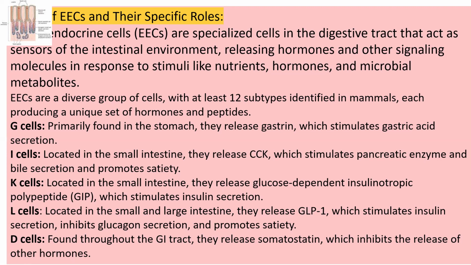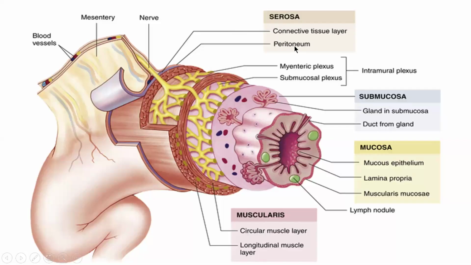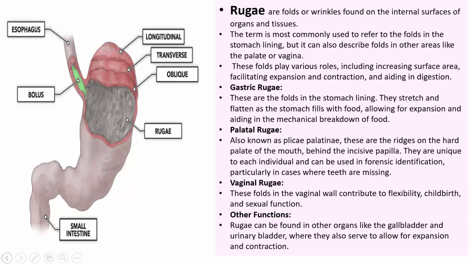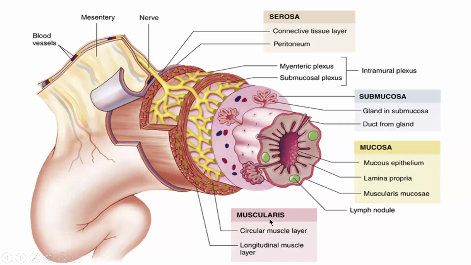Note down: D cell throughout the GI tract, I cell and K cell in the small intestine, L cell in both the small and large intestine, and G cell in the stomach, and their functions are as given. Kindly write it down. This is the image of the layers of the stomach: serosa, submucosa, muscularis, blood vessel, mesentery, nerves.